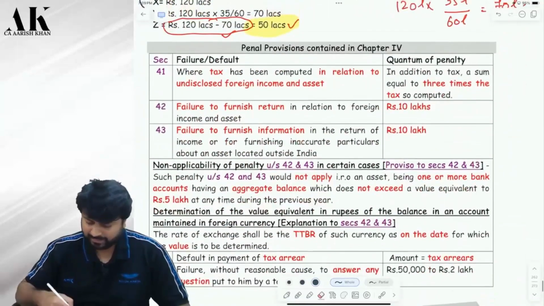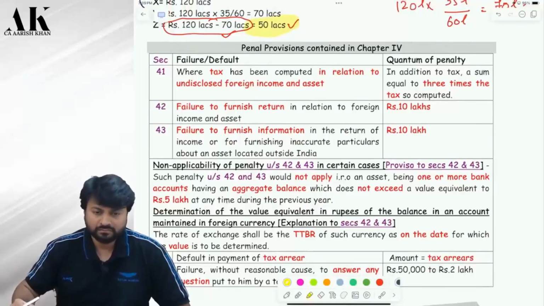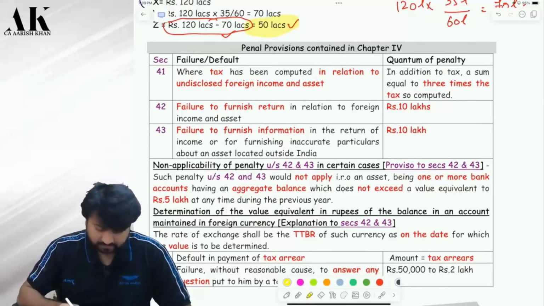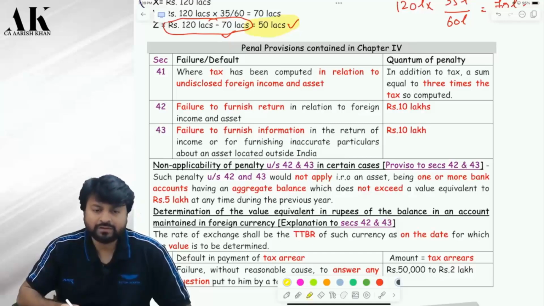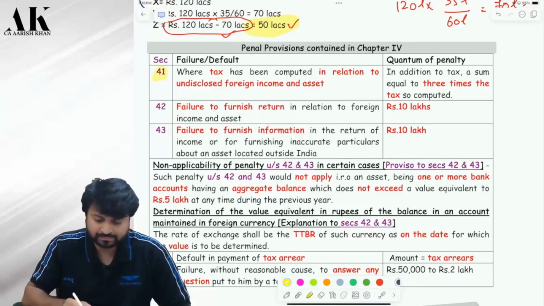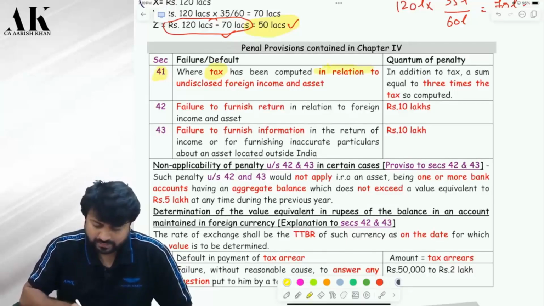Now let's come to the penal provisions of the black money law. You have to be active with me and listen to me carefully now. What penalties are imposed under the black money law? I am saying them one by one. First of all, section 41, where tax has been computed in relation to undisclosed foreign income and asset. So has the tax been computed on your income and asset? Flat 30%. Now you have to pay 3 times penalty of that.